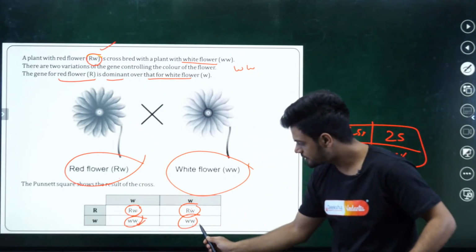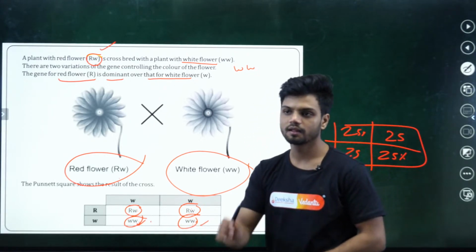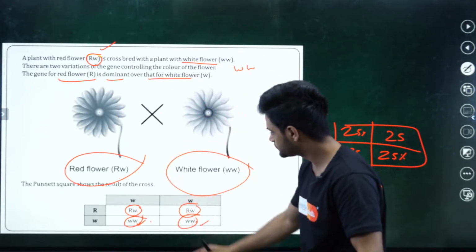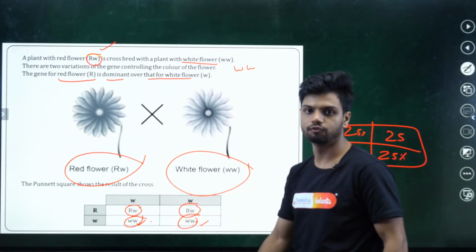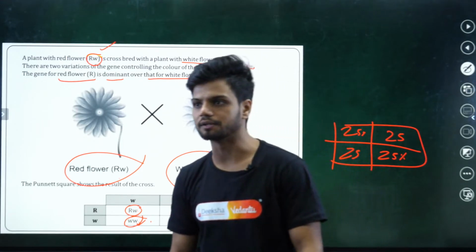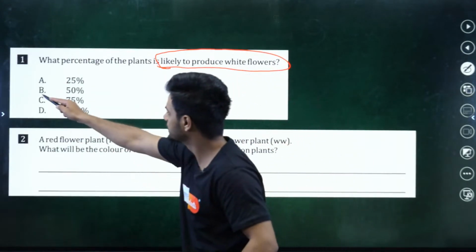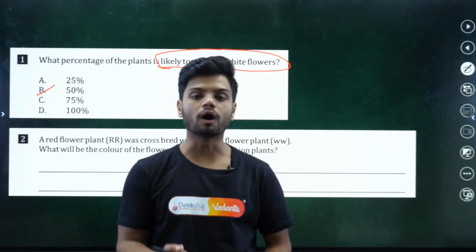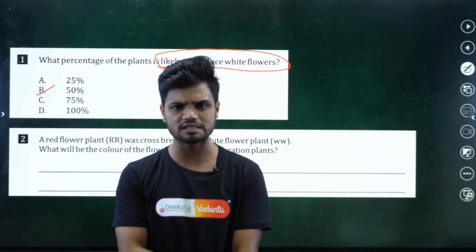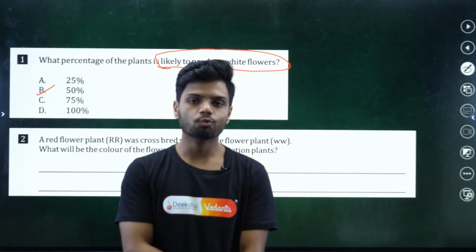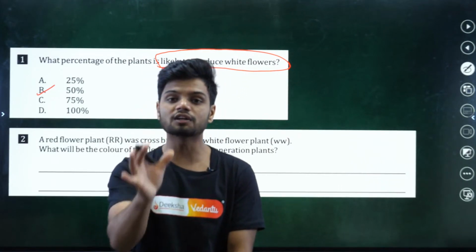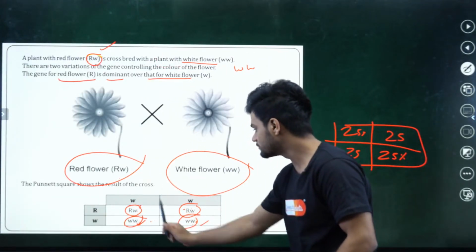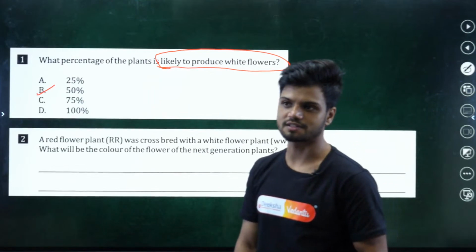This will be white. 25 plus 25, 50 percentage. Or we can also write it as 2 by 4 into 100. That will be the 50% will be the answer. Now I'll ask you, what is the percentage of red flowers? Tell me first in the chat, what is the percentage of red color flowers here? The answer will again be 50% will be the color of the red flowers here.